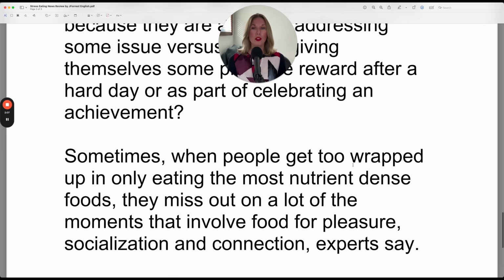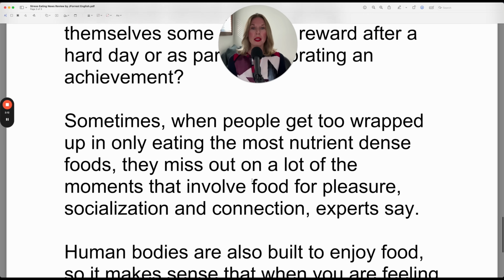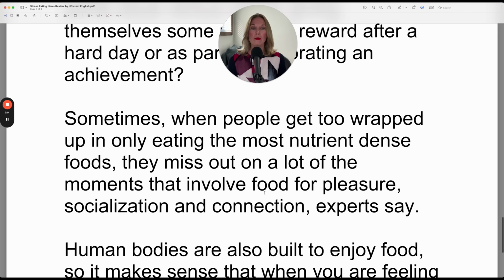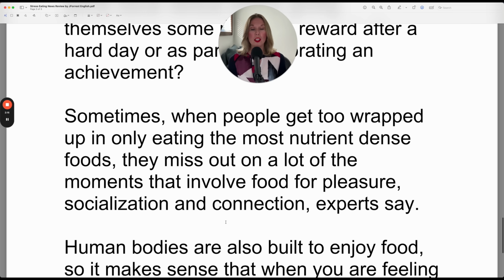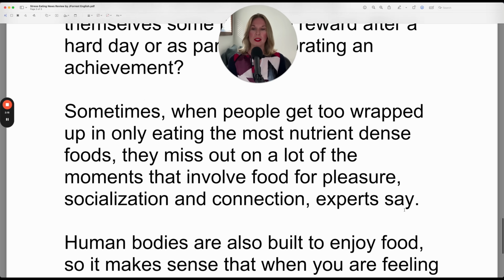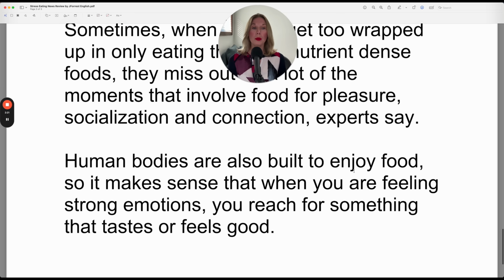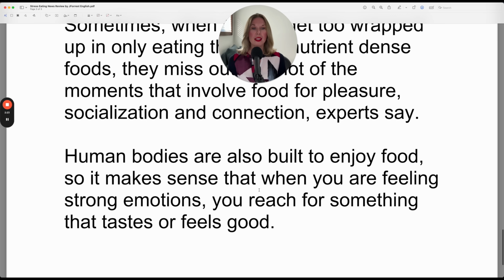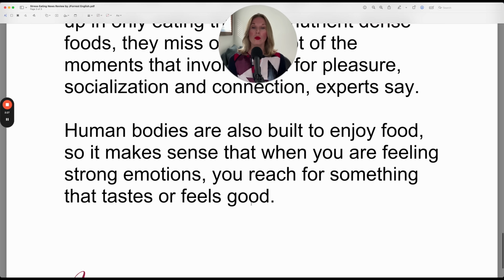Sometimes when people get too wrapped up in only eating the most nutrient-dense foods, they miss out on a lot of moments that involve food for pleasure, socialization, and connection, experts say. Human bodies are also built to enjoy food, so it makes sense that when you are feeling strong emotions, you reach for something that tastes or feels good.